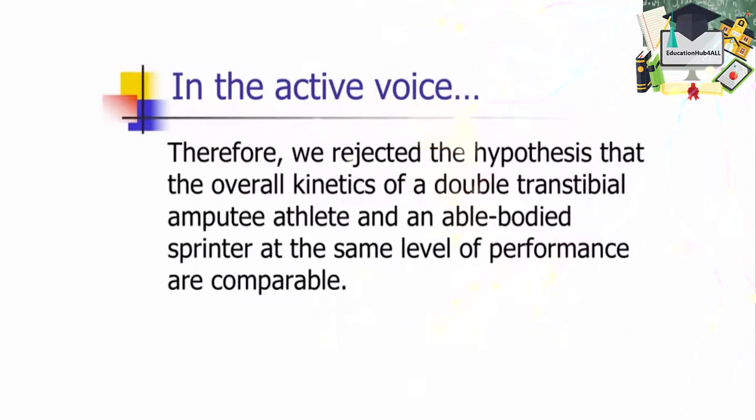Hopefully you got a similar answer to mine. To turn this into the active voice, you had to recognize that the passive verb is "was rejected," which came way at the end of the sentence. Again, there was no agent, but we can assume it's the authors of the paper who rejected the hypothesis. So you can say, we rejected the hypothesis that the overall kinetics of a double transtibial amputee athlete and an able-bodied sprinter at the same level of performance are comparable.